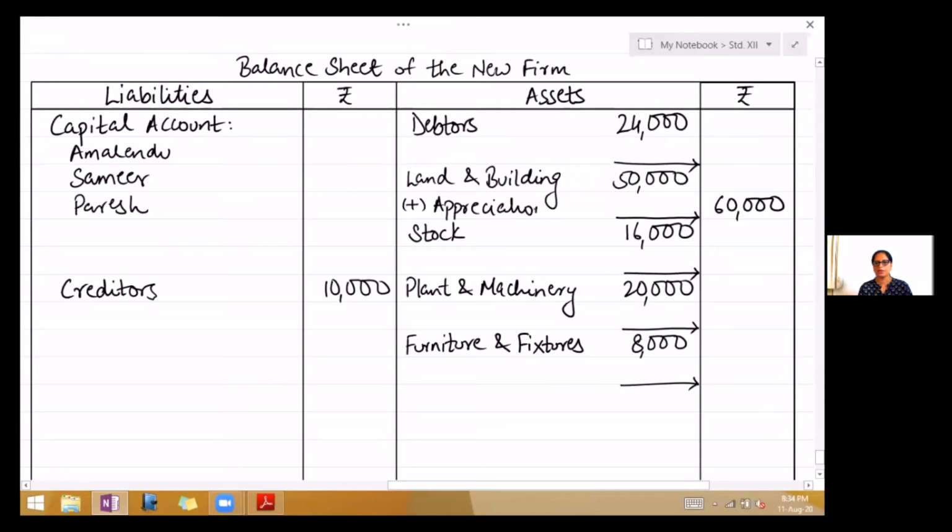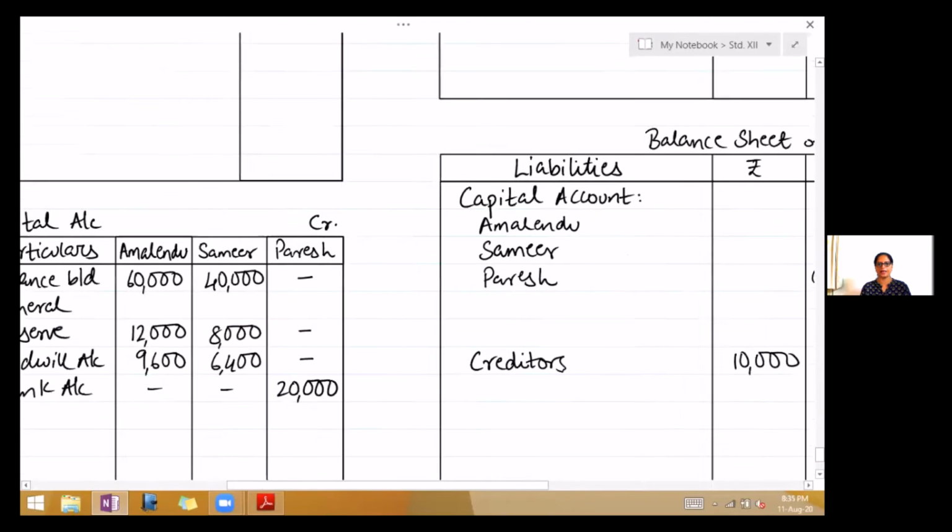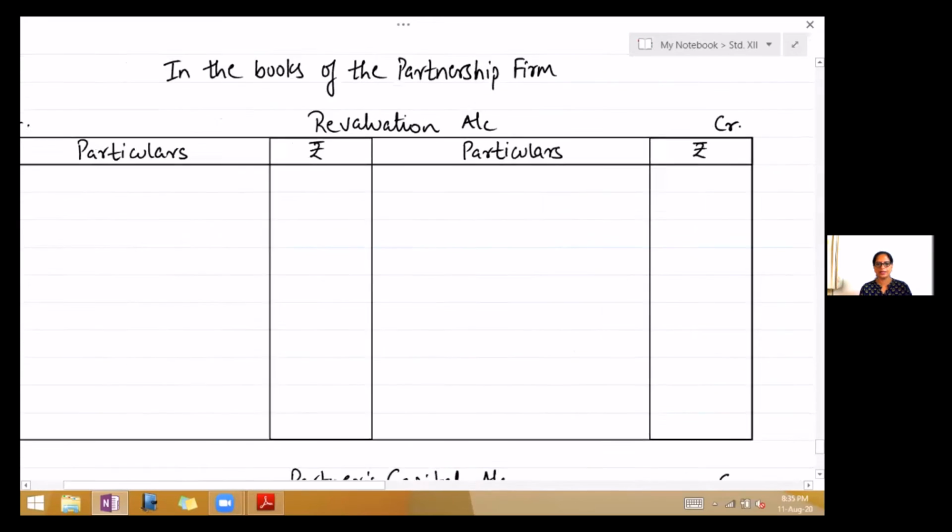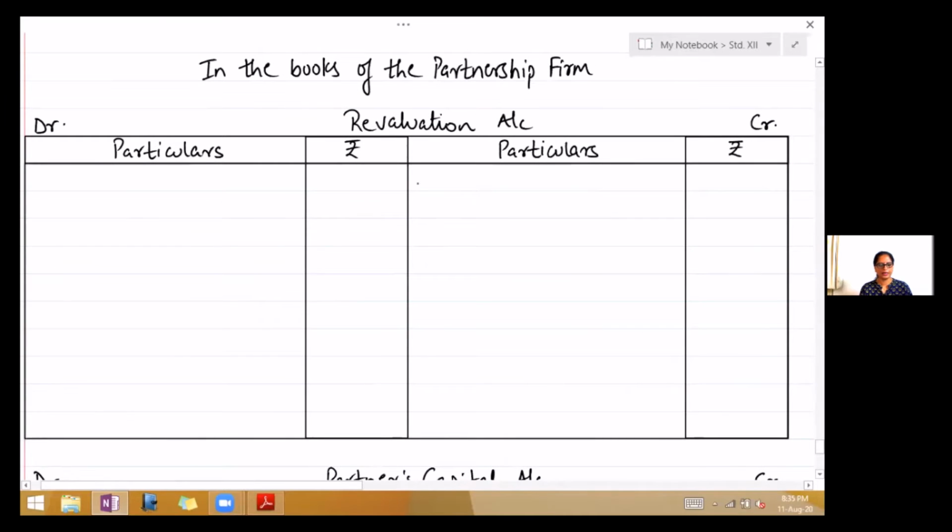Now how much has been appreciated? 10,000. So you had 50, it appreciated by 10, and in the outer column it will be 60,000. Now for appreciation, the second effect, that means it has been increased, will come on the credit side of revaluation account. So on the credit side, write by land and building. You will write here only the increase, that is 10,000.